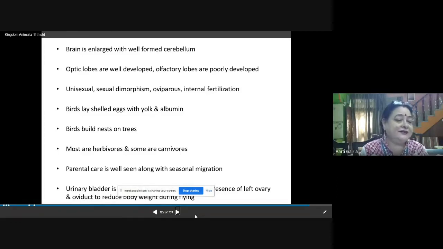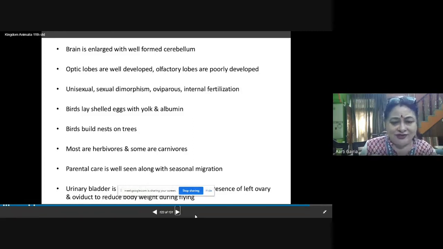Parental care is well seen along with seasonal migration. Seasonal migration means they migrate to the place where the conducive environment is there for breeding, laying their eggs, and hatching of the eggs. So the seasonal migratory birds are also there.